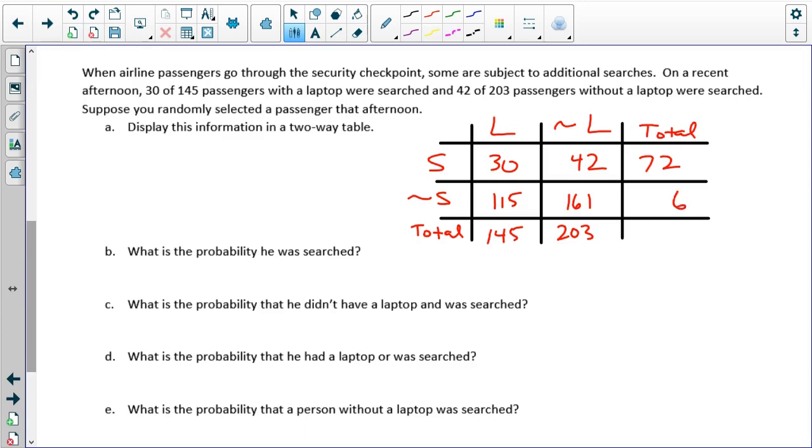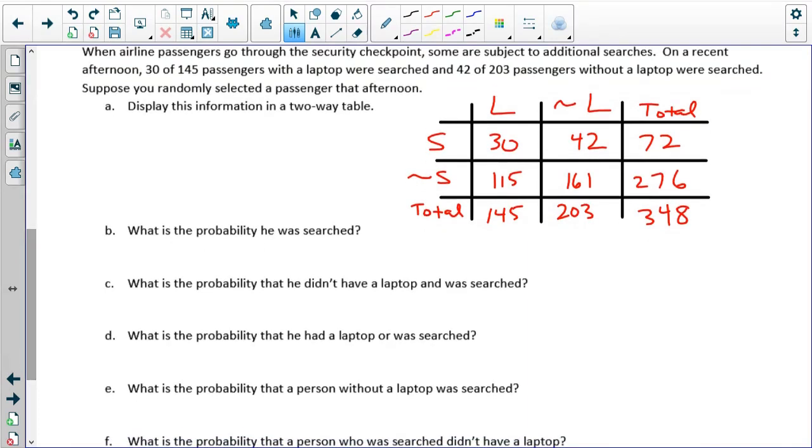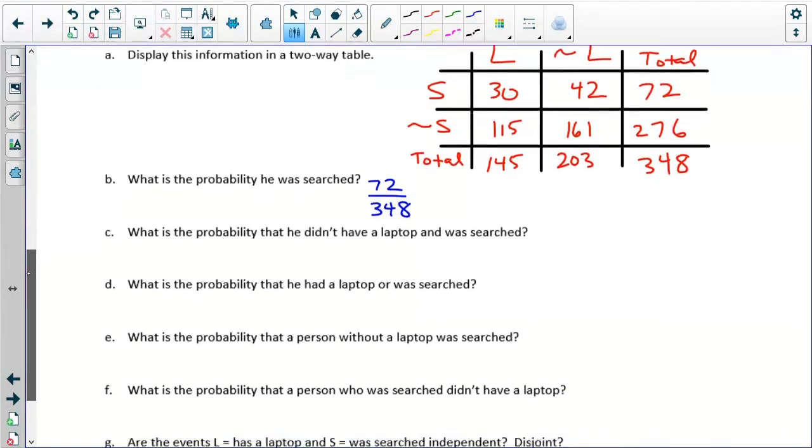72 there, 276 there, 348 total. That's our two-way table. What's the probability that we have a randomly selected passenger and that person was searched? If we take a look at a randomly selected passenger, that's 72 out of 348. We could reduce that fraction, but in the interest of time, I won't.